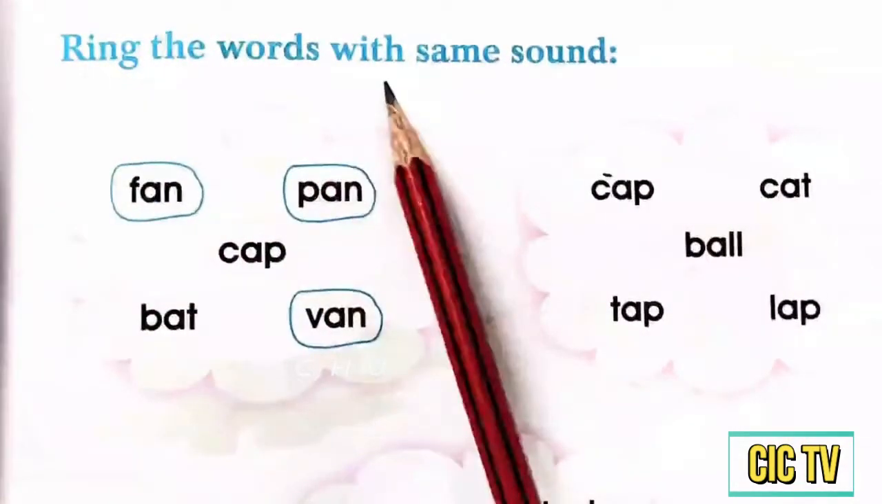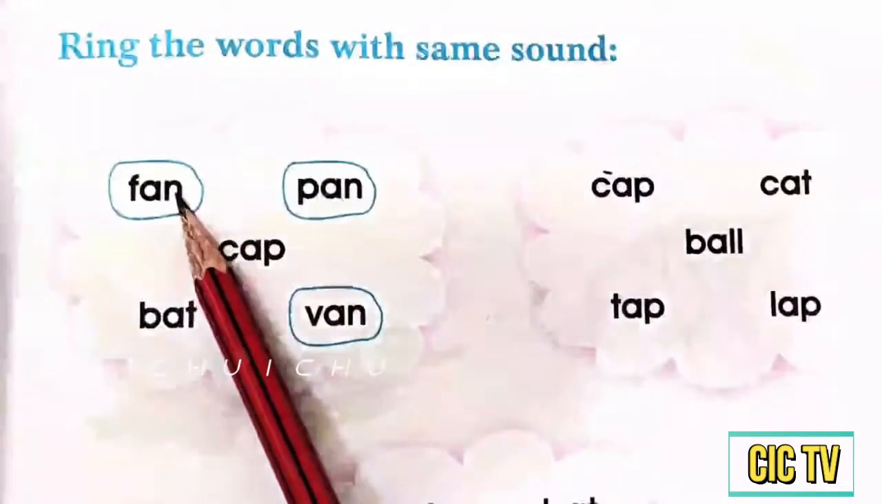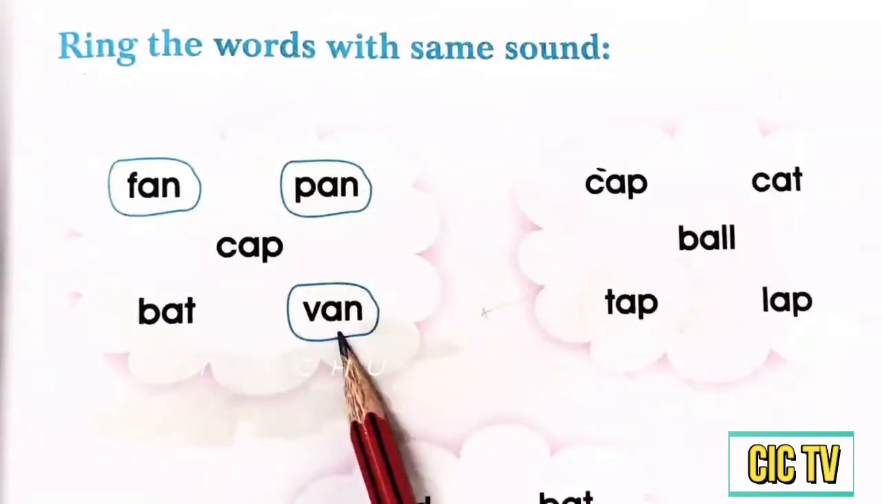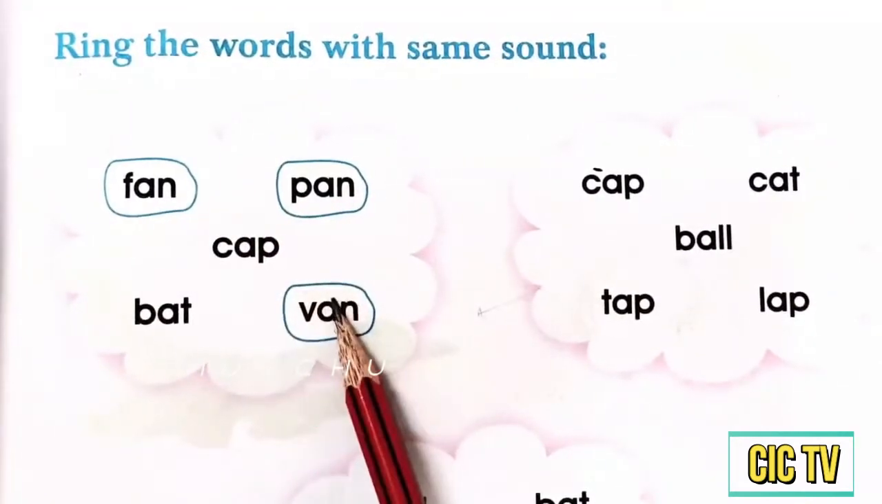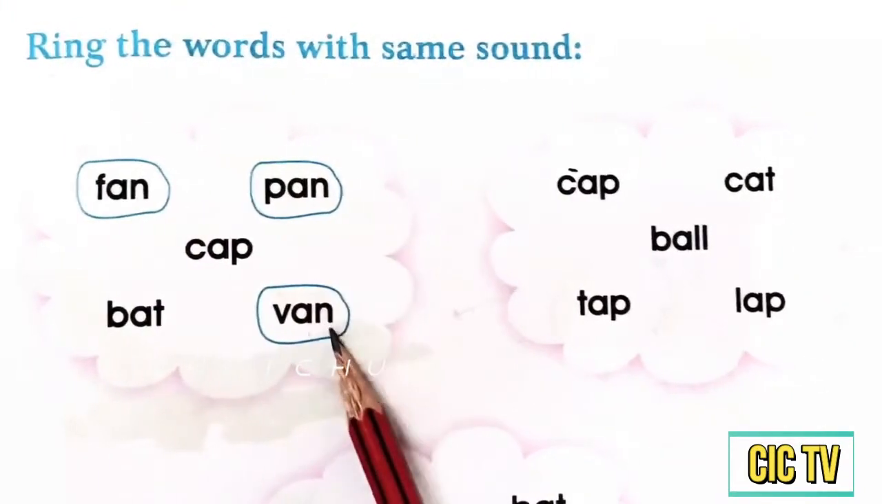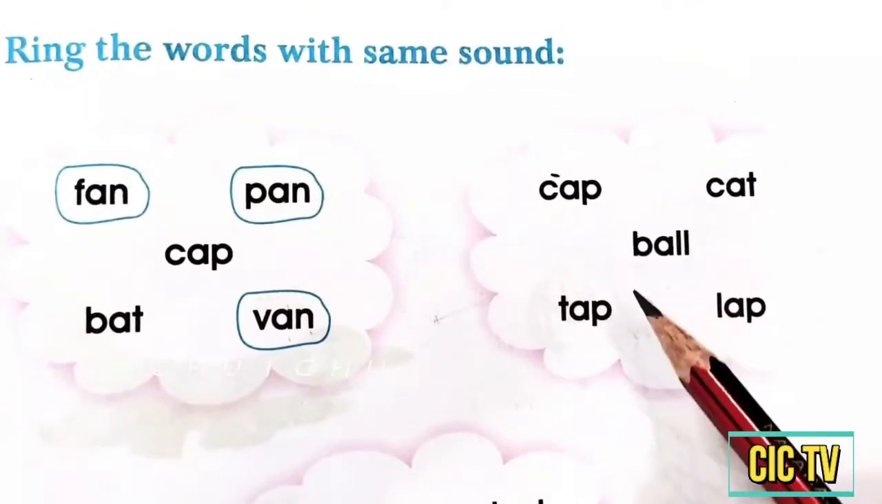Ring the words with same sound. Example: fan, pan, van. These three have the same sound. Fan, pan, van. Next, ring the words with same sound.